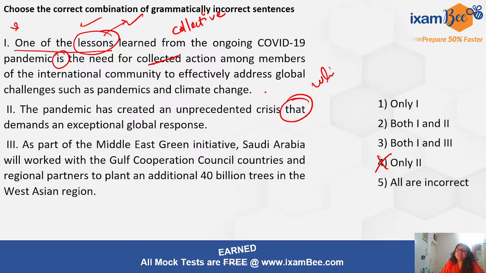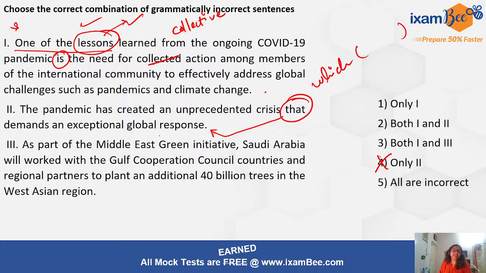Which is used to introduce clauses that can be removed without altering the meaning of the sentence, right? And that is used to introduce those clauses which, if we remove that clause along with the word that, may alter the meaning or the intended meaning of the sentence, right?